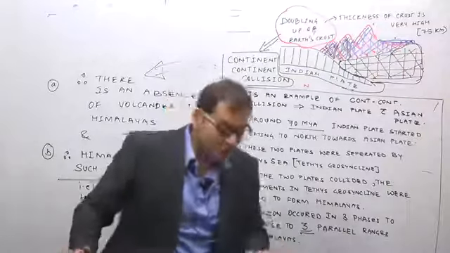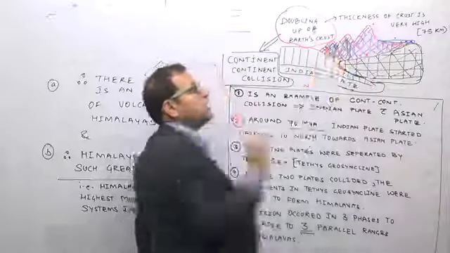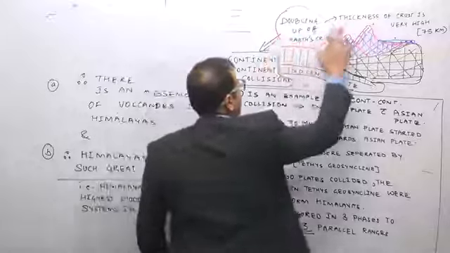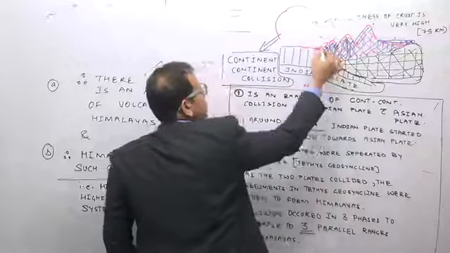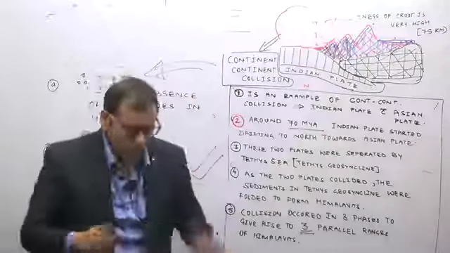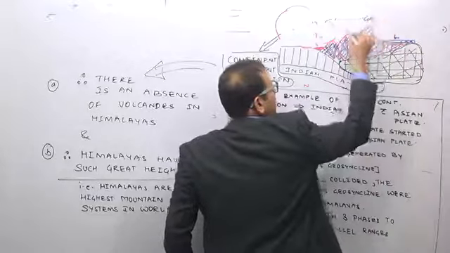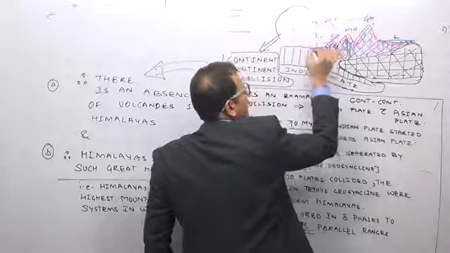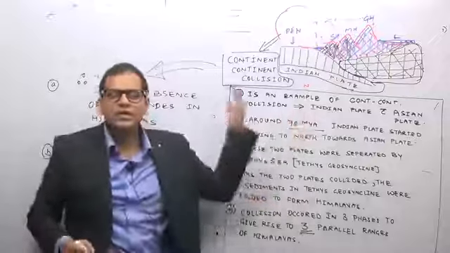So therefore, we have the Greater Himalayas, the Middle Himalayas and the Shivalik ranges which are formed, and the gap in between, which you can see here, got filled up by sediments to form the Great Plains of India. So we have this Leh Ladakh plateau region. Again I will repeat, we have the Leh Ladakh plateau, the Great Himalayas, the Middle Himalayas, the Shivalik ranges, the Great Plains of India, and the Peninsular Plateau region of India. So this is how India looks.